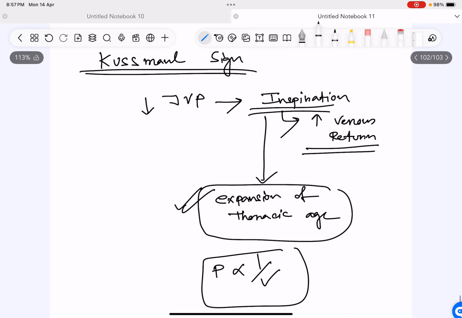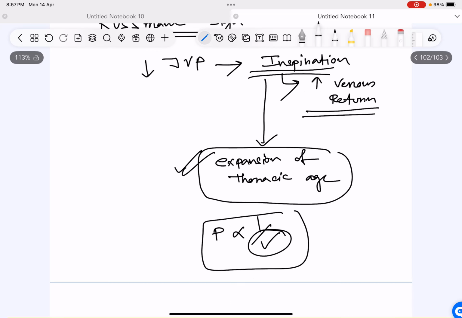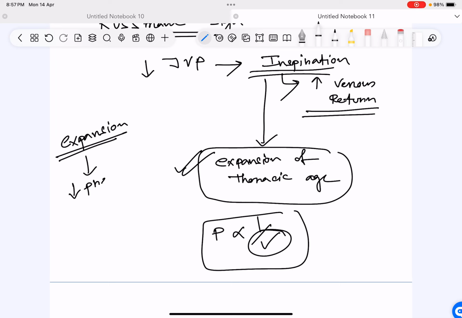Understand my point? Inspiration, we are increasing the volume. First thing, expansion. What happens during inspiration? There is expansion. Expansion decreases the pressure in the right atrium. This decrease in the pressure in the right atrium causes increased venous return. Increased venous return will decrease the jugular venous pressure. Okay? It will decrease pressure in all the peripheral veins also.